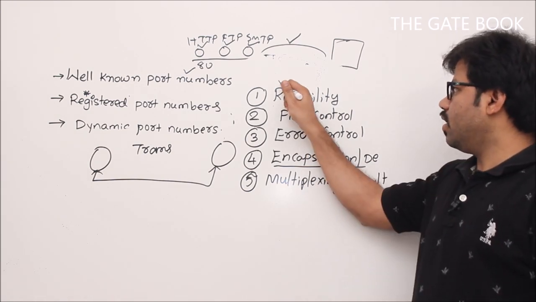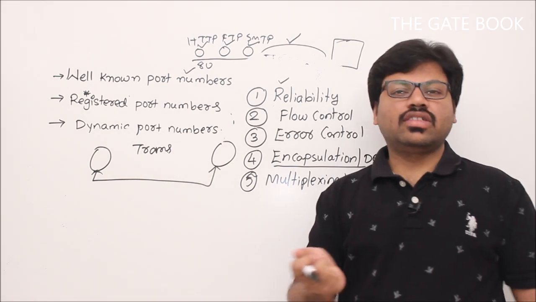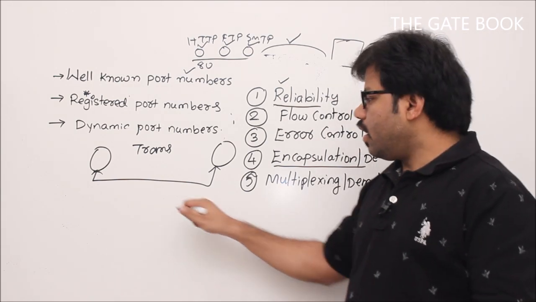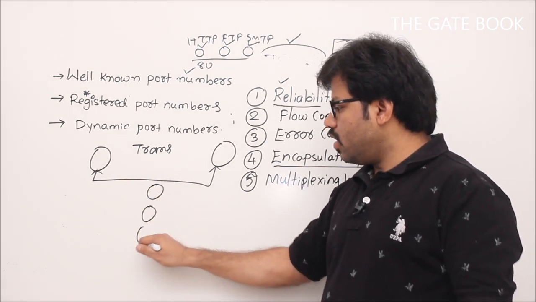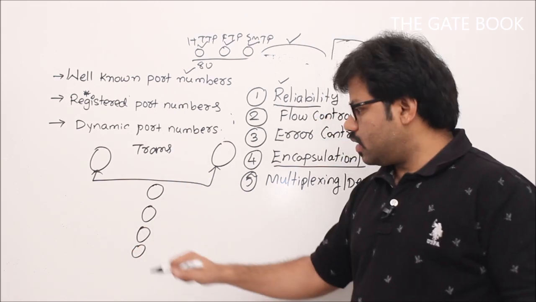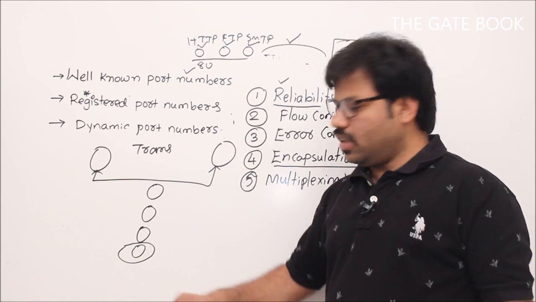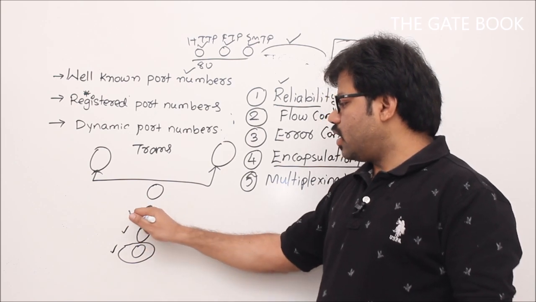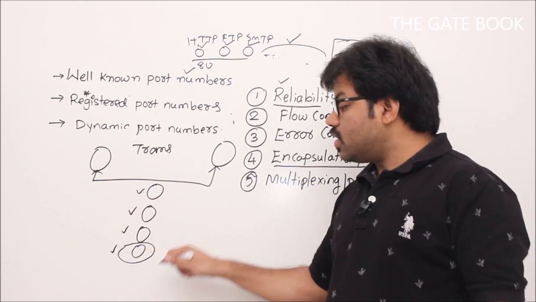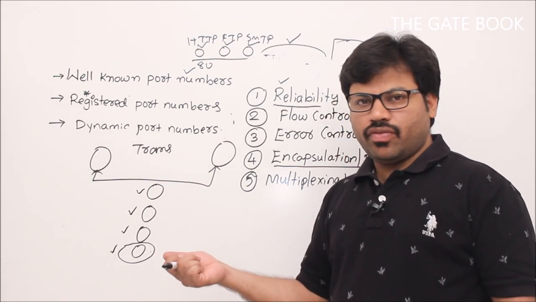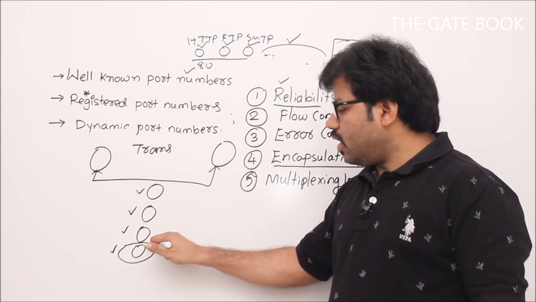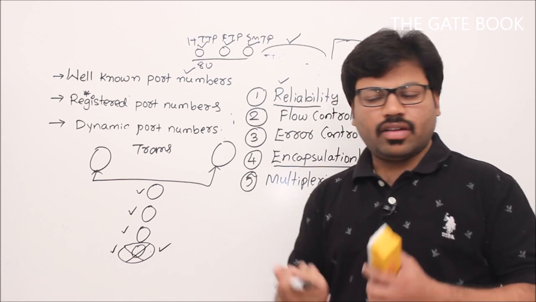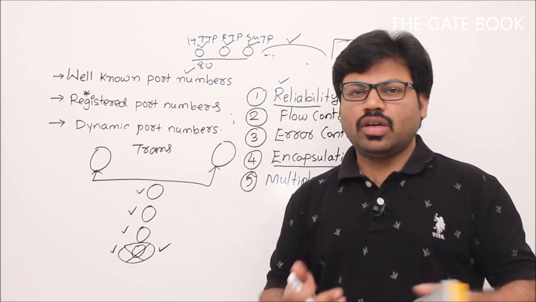Let's begin with reliability. Sometimes the application wants reliable data transfer, then we have to take care of that reliability. Sir, why the transport layer? I will tell you. Recall all the layers in your internet. In your internet there are 4 important layers: data link plus physical is one layer, then network layer, transport layer, and application layer. We have already seen that Ethernet is an example implementing the data link layer. That Ethernet was not reliable, right? So there are some technologies like Ethernet that don't bother about reliability.